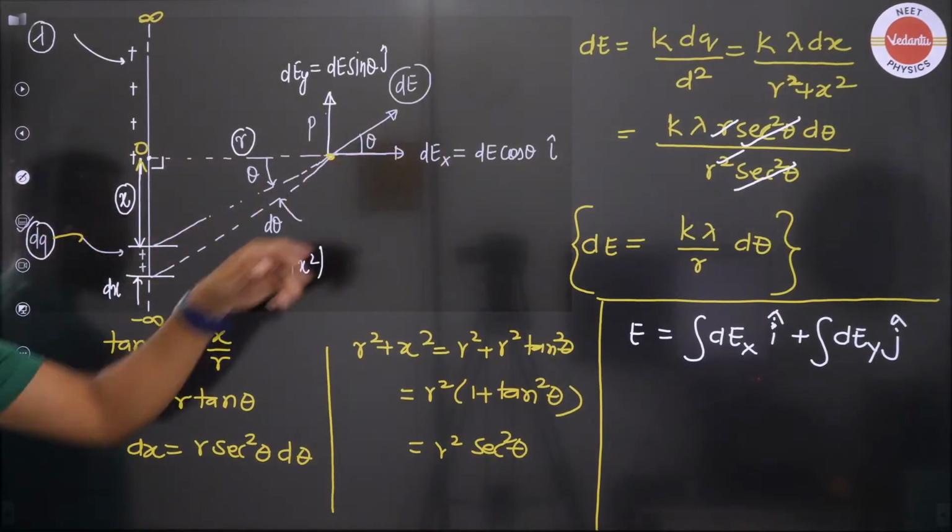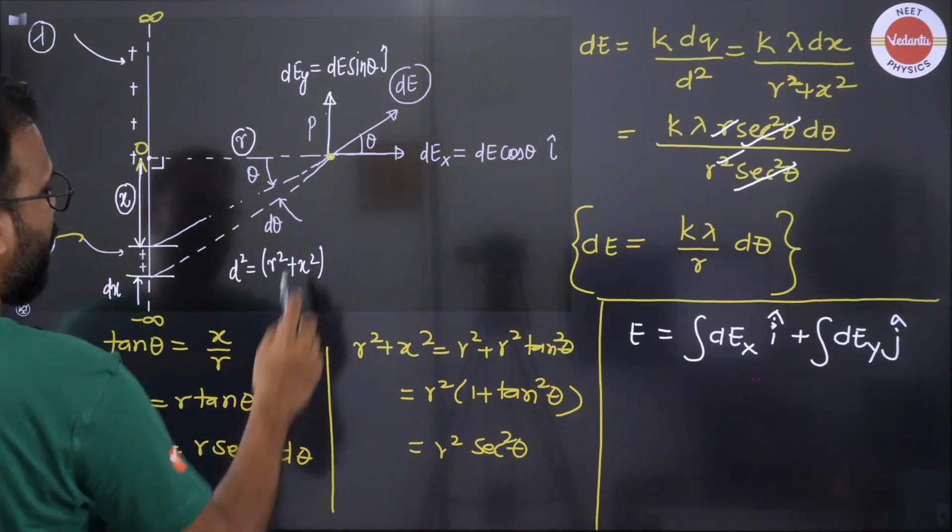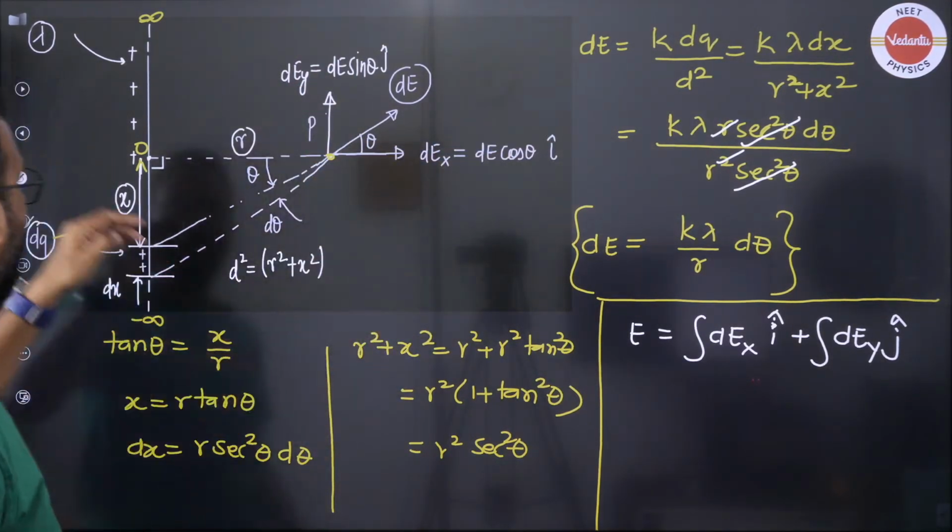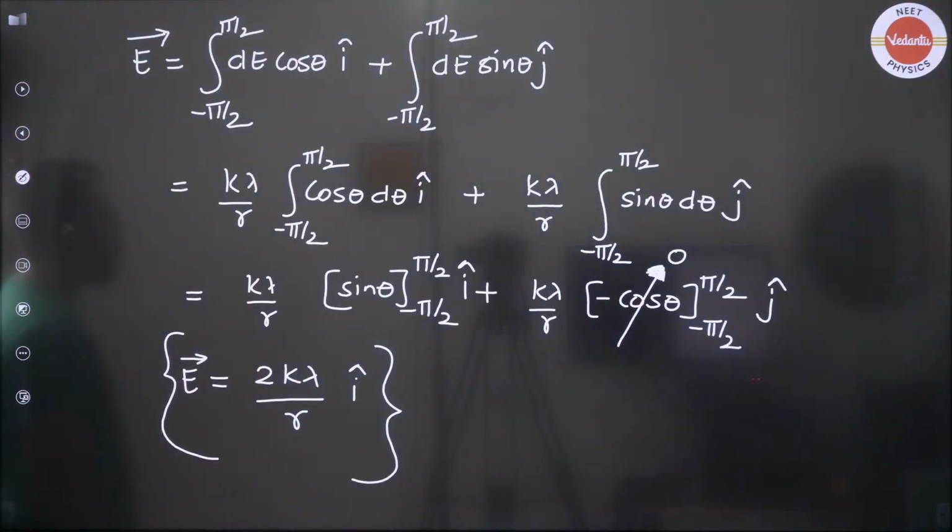As per the diagram also you will see that this and this will be cancelled and only d cos theta will prevail, and that's what we have proven also.